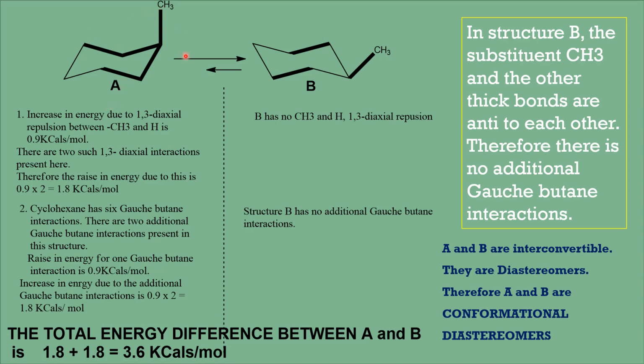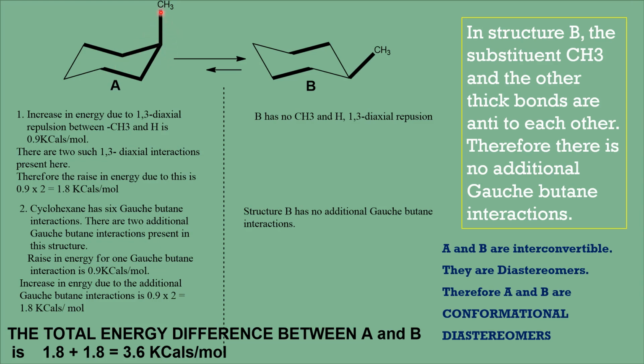And apart from that, there is another factor that is responsible for the increase in energy, that is the gauche-butane interaction, about which we have discussed in the earlier modules. So here you just look at the bonds which are shown with thick lines. This methyl carbon you label as 1, this is 2, 3, 4, and this forms a butane, and in between this bond and this bond there is gauche-butane interaction.